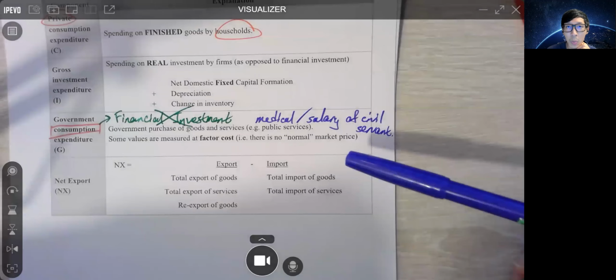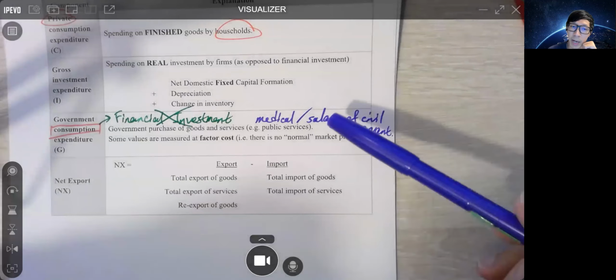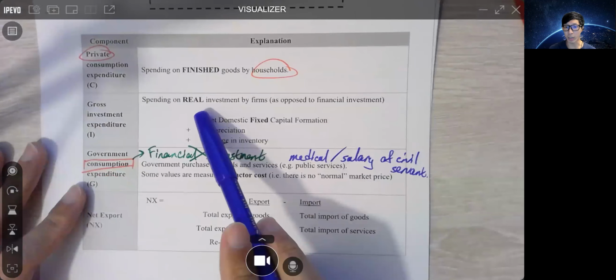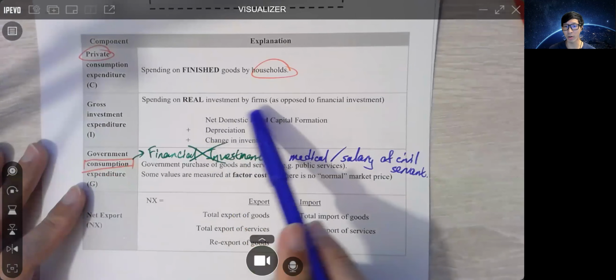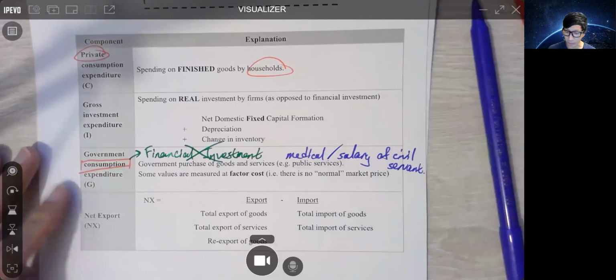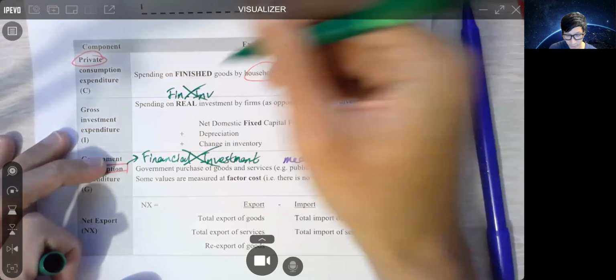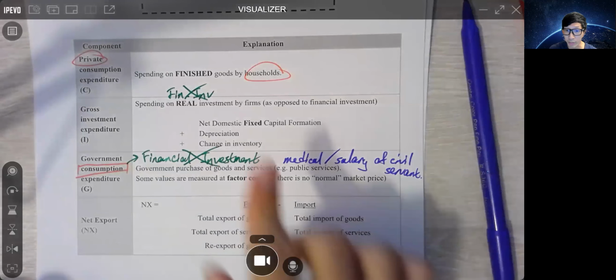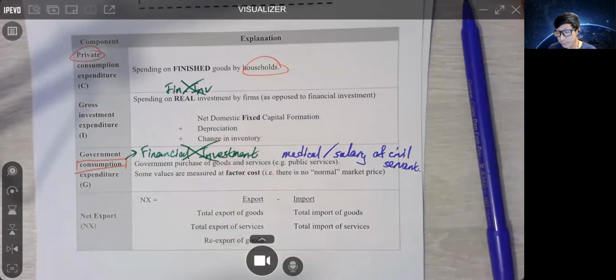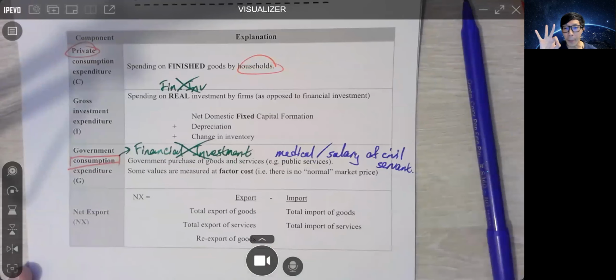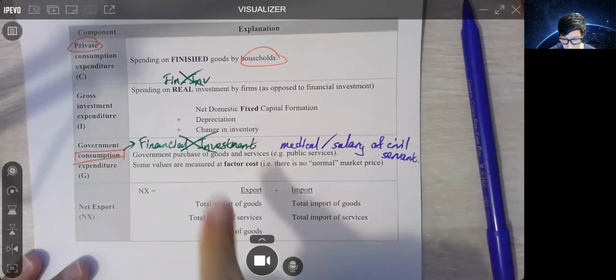Now what about the next one? We call this gross investment expenditure, 我哋叫做 I. This one is a little bit more complicated. First of all, we are talking about a real investment by firms. 你見到特登 highlight 咗 real 呢個字. Financial investment has nothing to do here. 咩叫 real investment？真係起樓，去整貨. They really make some goods, make some inventory etc. And there are three parts to this.